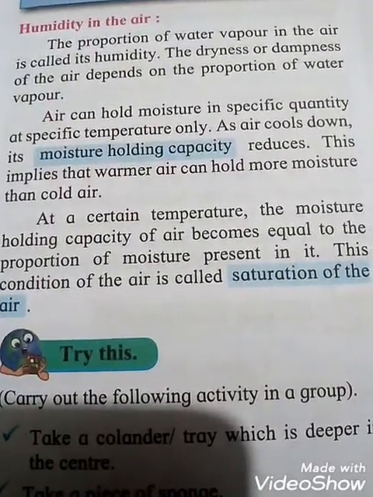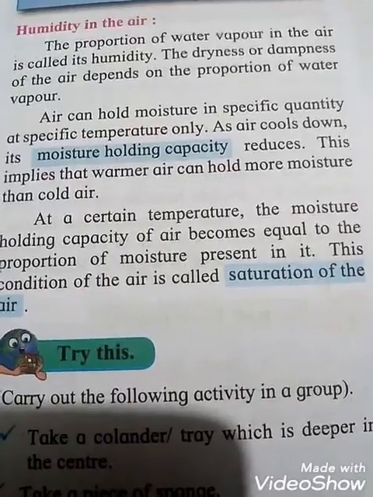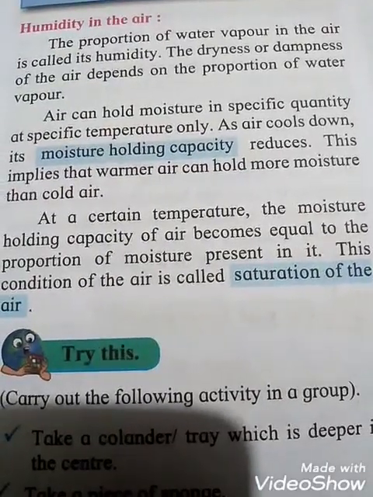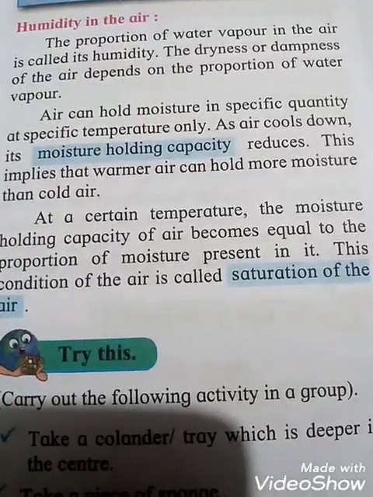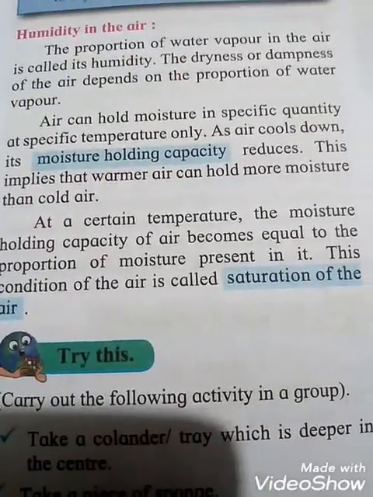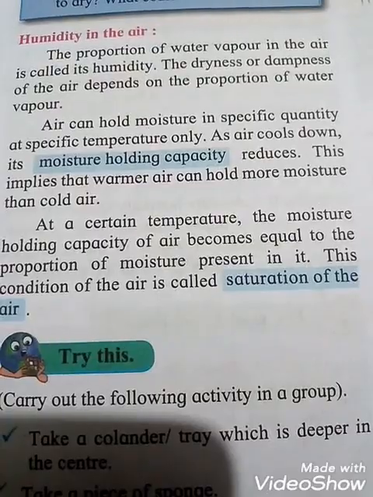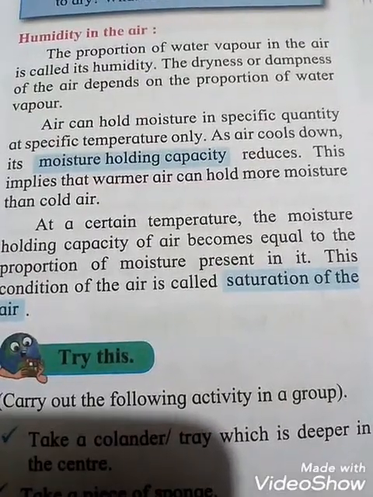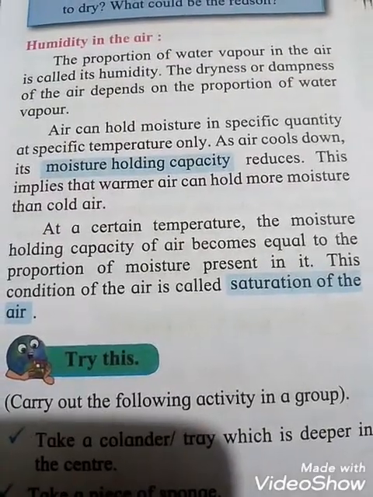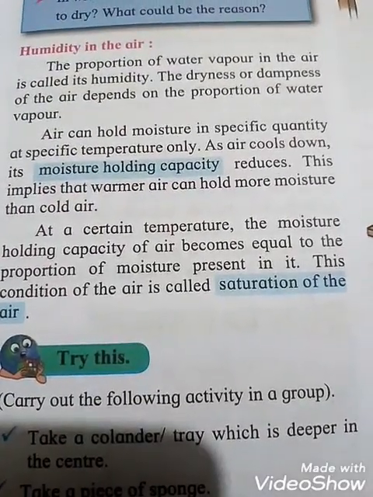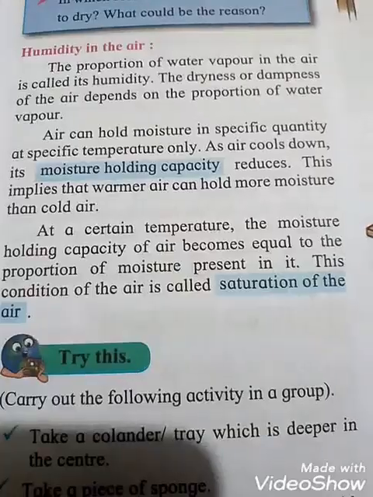Air can hold moisture in a specific quantity at a specific temperature only. As air cools down, its holding capacity reduces. This implies that warmer air can hold more moisture than cold air.